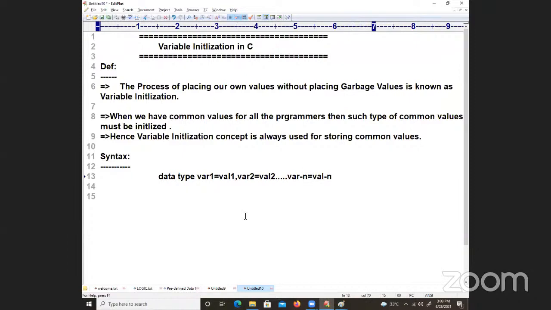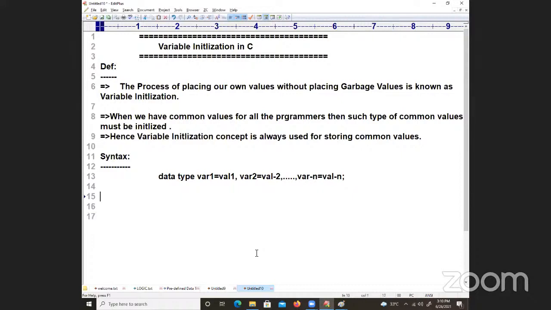That is: data type var1 is equal to value 1, var2 is equal to value 2, comma, varn is equal to value n.